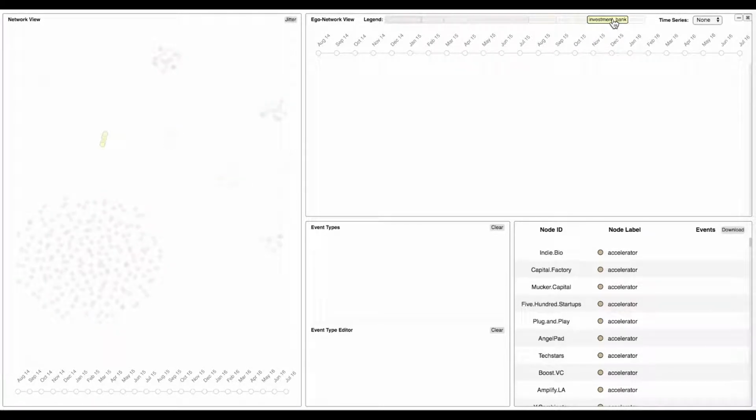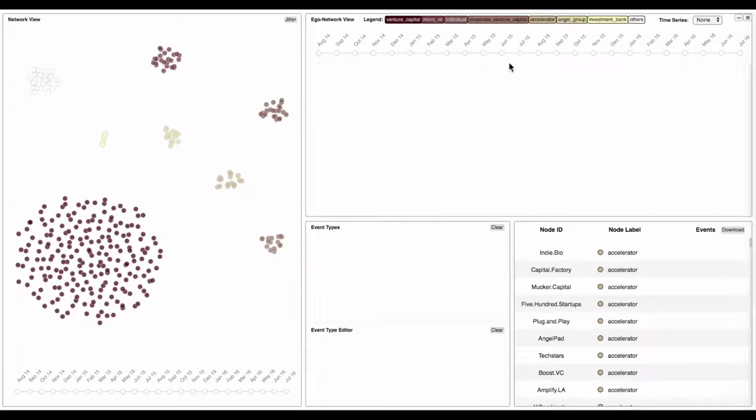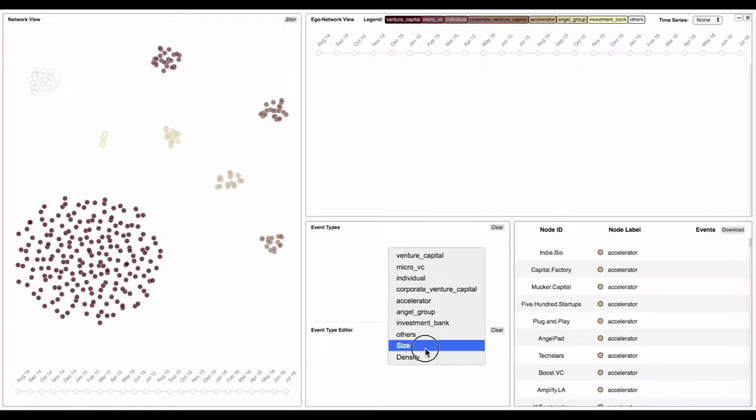From the network view, we can see that there is a large number of venture capital nodes. Indeed, out of the 335 investors, 225 investors are venture capitals. To get a sense of the size distribution of the dynamic Ego networks, we want to create an MDS plot in which the Ego networks that maintain a comparable size are closer.